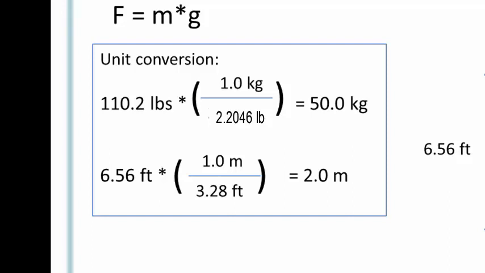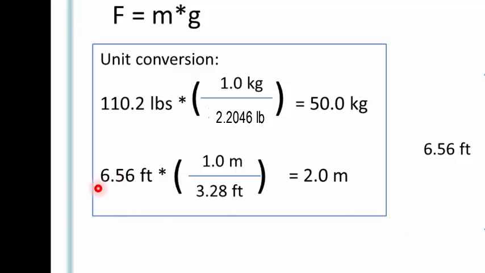And we will see here that if I multiply 110.2 pounds times this factor of 1 kilogram is equal to 2.2046 pounds, setting this up so that the pounds will cancel, I can then convert 110.2 pounds to 50 kilograms. Or in other words, 110.2 pound weight is equal to 50 kilograms.